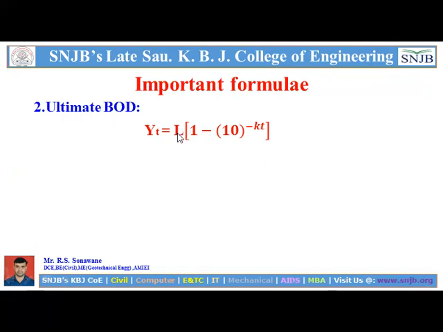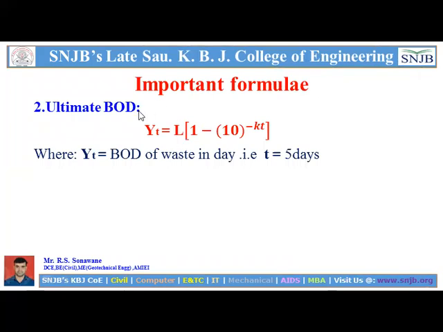In this formula, L is the ultimate BOD, and you can easily calculate it using this formula.